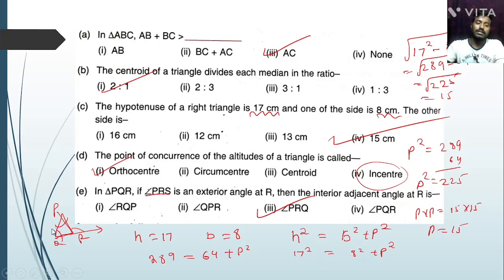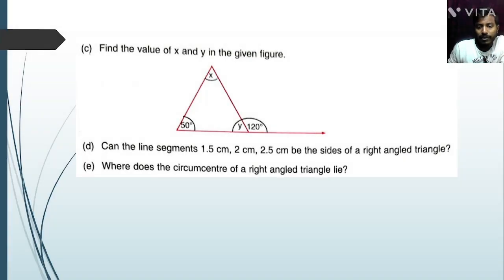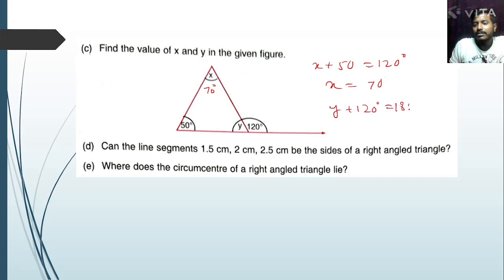Next question. Find the value of x. How to find? We know that exterior angle is equal to the sum of the interior opposite angles. So x plus 50 is equal to 120. So x equal to 70 degree, 120 minus 50 equal to 70 degree. Now y plus 120 is equal to 180 degree because of linear pair. So y equal to 60 degree because 180 minus 120 equal to 60 degree.